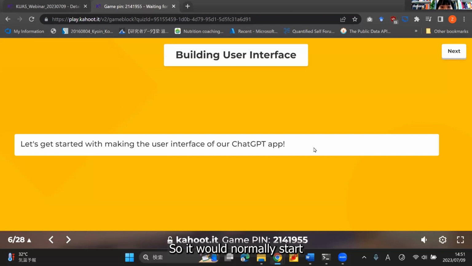So we normally start with building the user interface, and then we're going to move on to build something called the back end. The user interface is everything that users can see when they interact with the app, whereas the back end is something in the background that users don't see, but actually it's more important. So let's get started with making a user interface.